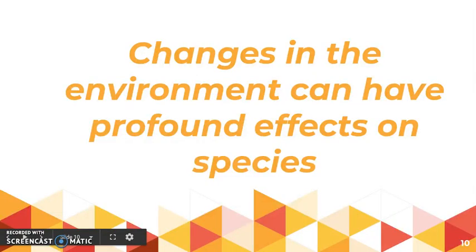In both situations, the bottom line is that changes in the environment can have profound effects on species. It can cause species to go extinct, and that might be a gradual process or it could be a very quick process in which a lot of species go extinct on the planet at the same time. So just to recap, those are the two different ways that species can go extinct on the planet.